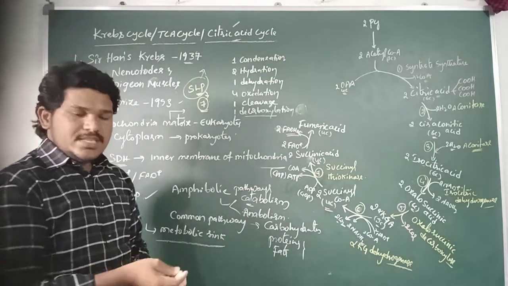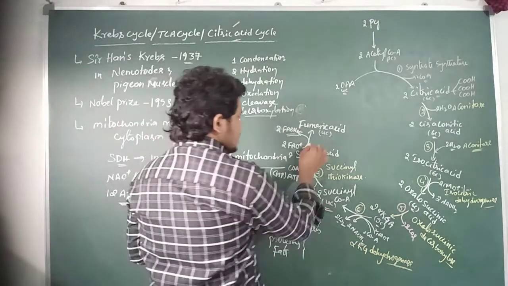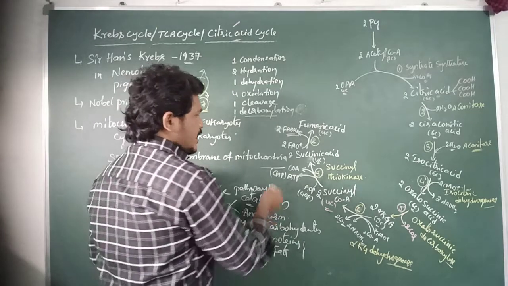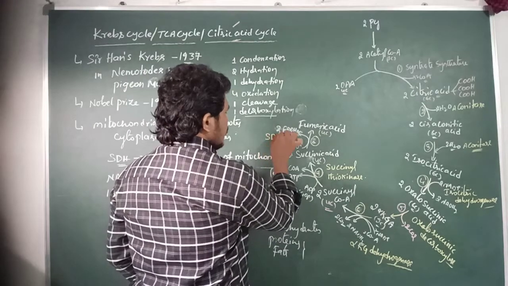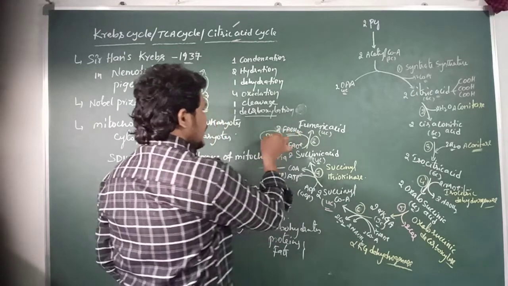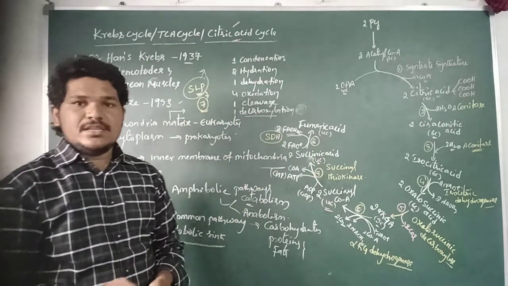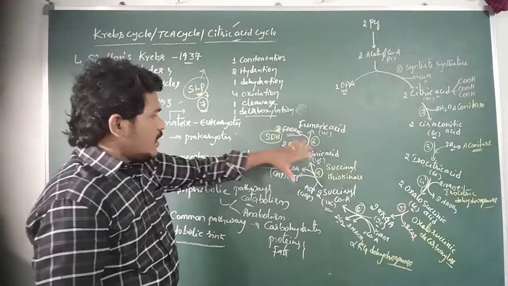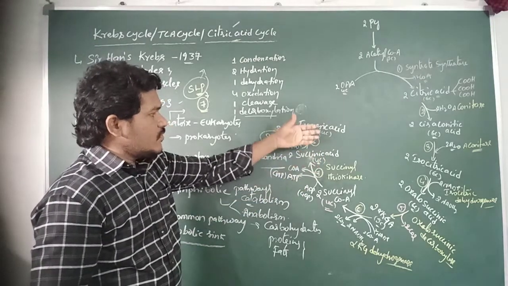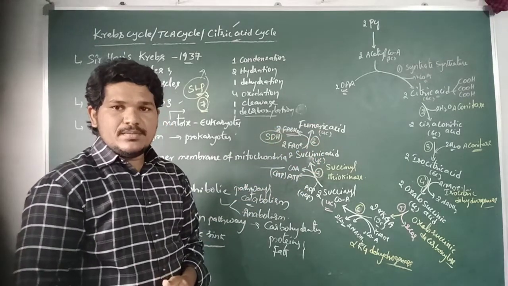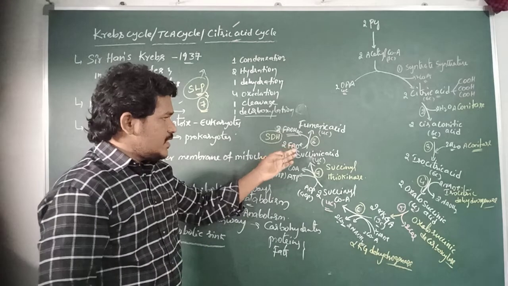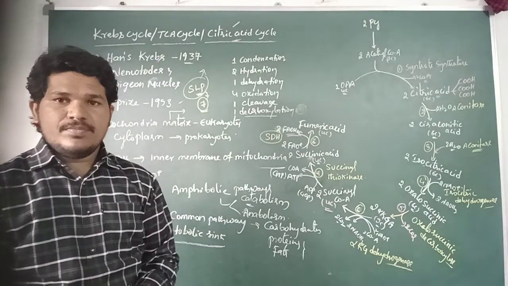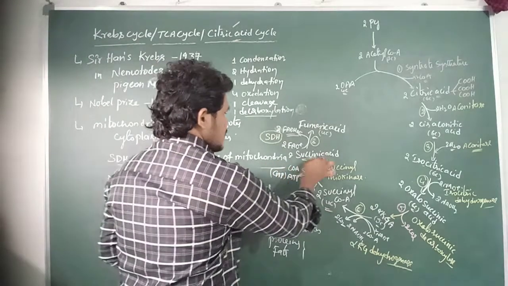This reaction is catalyzed by the enzyme succinate dehydrogenase, which is simply written as SDH. So here the succinic acid is converted into the fumaric acid. This is the 3rd oxidation step of the Krebs cycle.